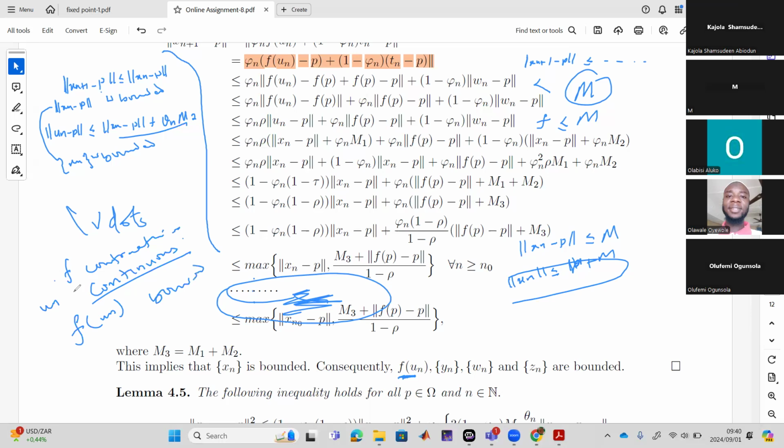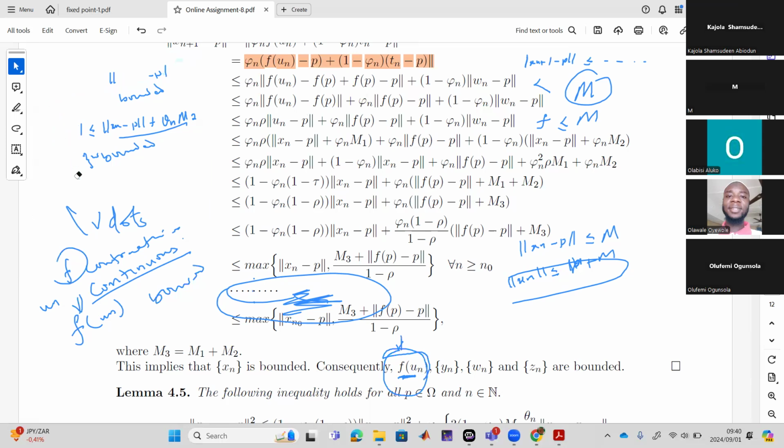So by continuity of the contractive mapping, f of Un is bounded because Un already is bounded. A bounded sequence, bounded subset, we start mentioning those things in Banach spaces. Yes, wow, that's good, sir. That's interesting.